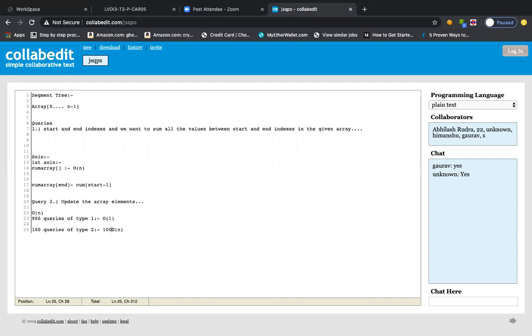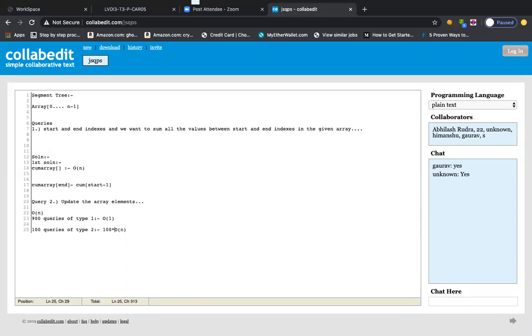What I mean to say is that if these queries are not in a regular format, it will be kind of mixed queries, right? It should not be the case that 900 queries will be together and then 100 queries will be together. It will be mixed actually, right? Then only this makes sense, right?